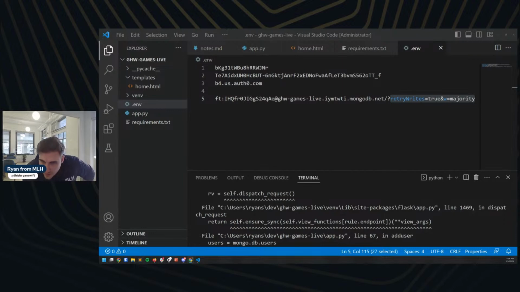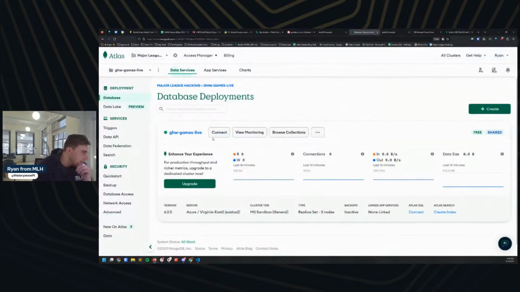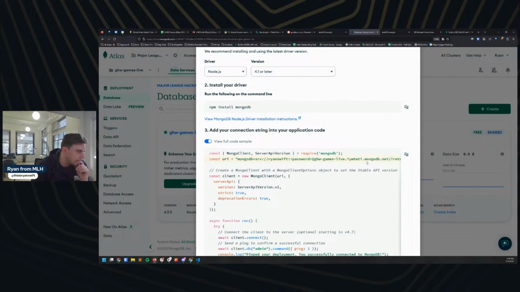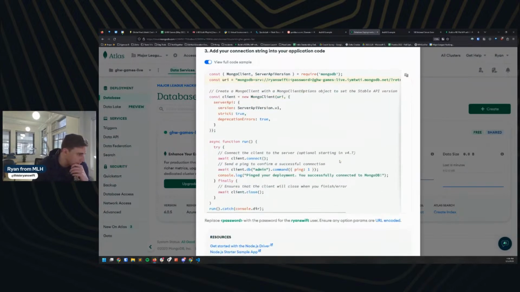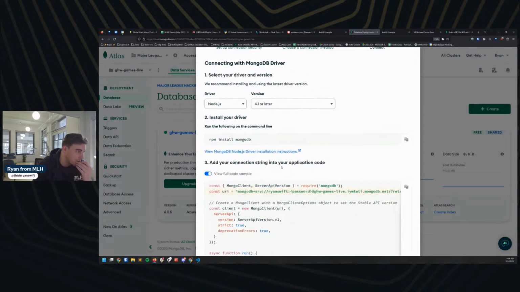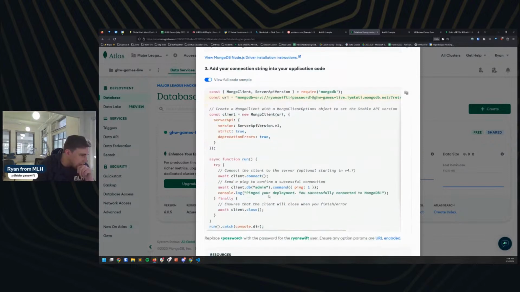So, Sophia, if you know what I'm supposed to be adding, I would love the assist. Let's see if we can take a look at this one here. Connect, drivers, view full code sample, maybe? Nah, I think this is correct, right? Because this is their full URL they provide here. The password could be wrong. I don't actually know how to reset the password on one of those. Because if we remember correctly, you add a database name. Let's see here.